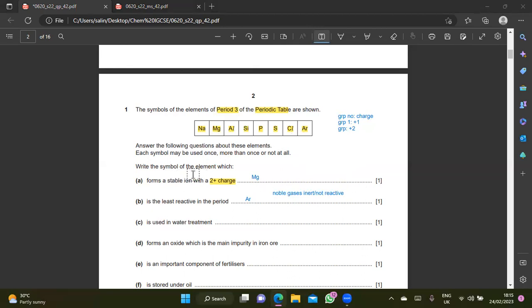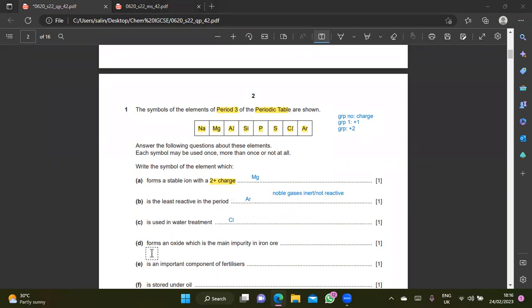Okay. Which element is used in water treatment? This is something like, oh, okay, don't know. But take a guess. Which one? Okay, I will give you a clue here. This element is the same element that we put in our swimming pool. Can I answer, teacher? Yes, please. I think it's chlorine. Mabruk, chlorine. Okay. If you think that, oh, I don't know water treatment, think about swimming pool. As easy as that.